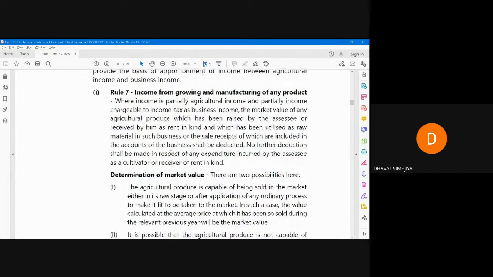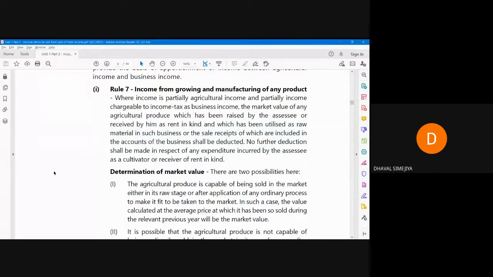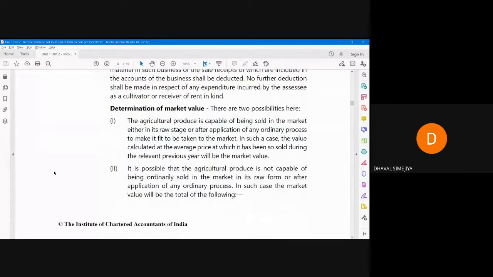So you have to identify the market value. The market value of any agricultural produce which has been raised by the assessee or received by him as rent in kind, which has been utilized as raw material in business, or the sale proceeds of which are included in the accounts, shall be deducted. Now, how will market value be determined?